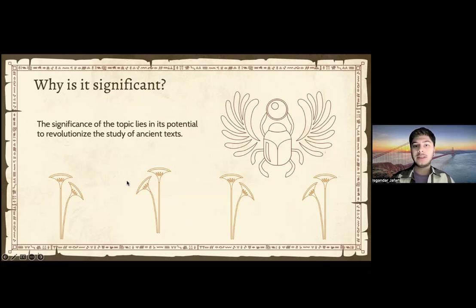So I believe that this helped to revolutionize the study of ancient texts by automating the restoration and attribution processes, enhancing the efficiency and accuracy of historical research while facilitating collaboration between machine learning and human experts. So researchers have more time to explore other domains of their study fields rather than trying to decipher, which takes quite a lot of time, months to years. So this made their work much easier.